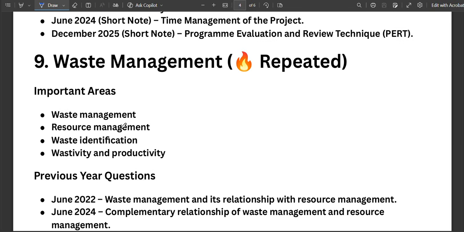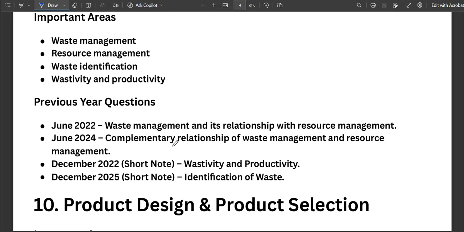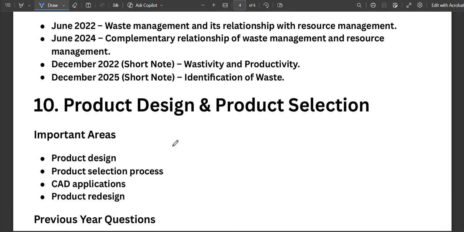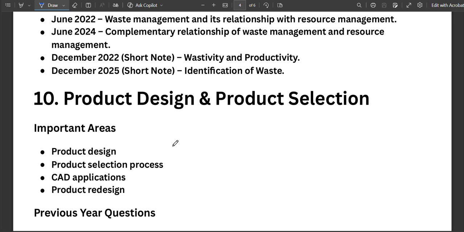Okay. The next important topic is waste management and material management. Students often ignore this unit, but questions are asked frequently from this topic. So you should look at what is waste management, what is resource management, how can we identify waste, identification of waste, wastivity and productivity, materials management, classification of materials. And the next topic is product design and purchases. Also focus on what is product design, product selection, product redesign, CAD applications.